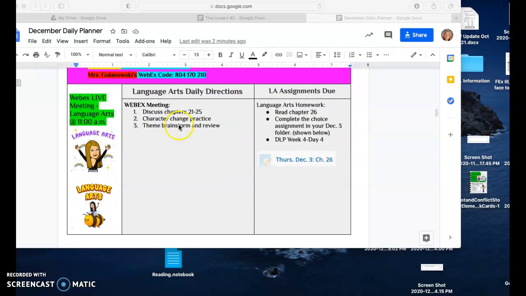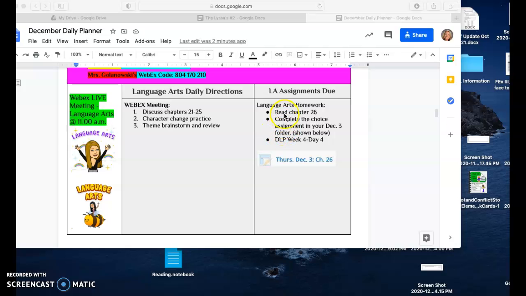Language arts today. We are going to, in our WebEx meeting, discuss chapters 21 through 25. We haven't had a moment to discuss recently, so we're going to get caught up and discuss 21 through 25. We're going to do a little character change practice, and then we're getting close to the end here, so we're going to start brainstorming some themes and review what that word theme means.